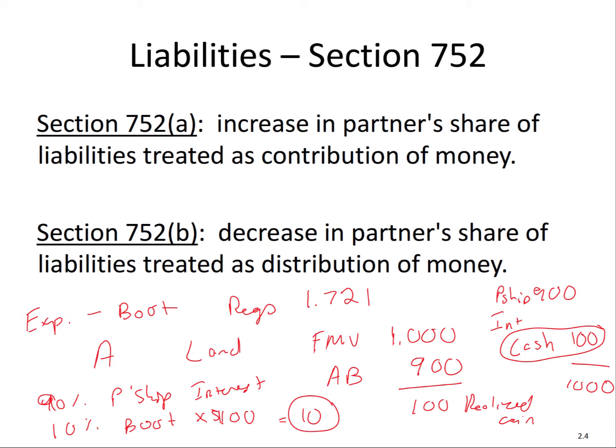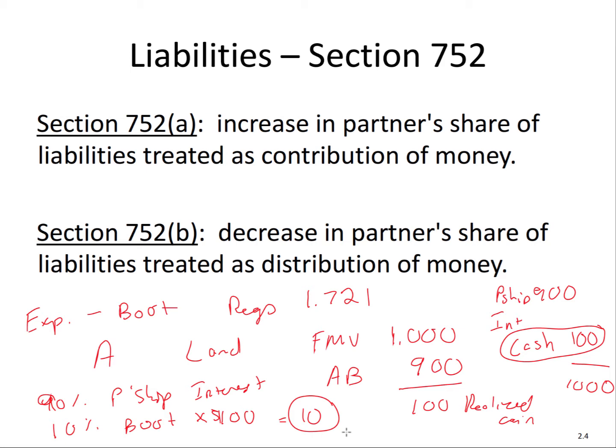Now contrast this with section 351 boot rules, because remember, it was the lesser of the amount of boot, which would be the cash of $100, or the realized gain of $100. So under section 351, you'd have to recognize $100. But for partnership purposes, under the regs, we only recognize the percentage of the transaction, the 10%, which is $10.